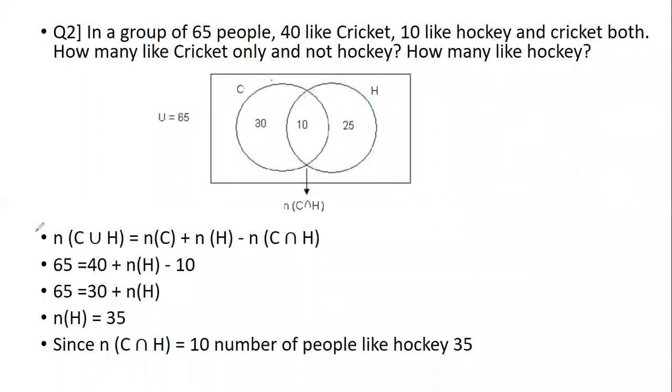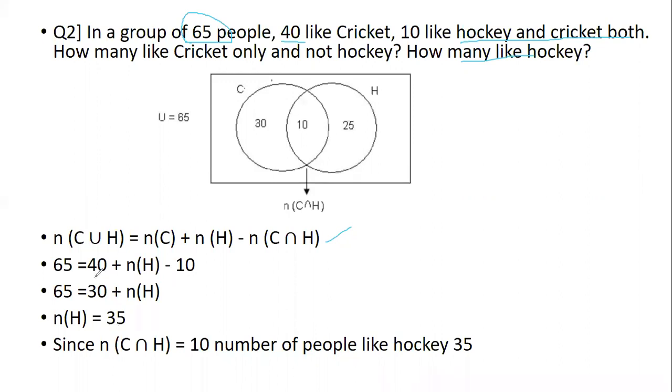Okay. Now, let us solve the same thing using the formula. So here n of C union H, this 65, I am considering that as C union H. And then n of C is 40 people who like cricket. And I don't know what n of H is. I don't know how many people like hockey, because that is our question. Now, the intersection part I know, that is hockey and cricket both. That is 10.